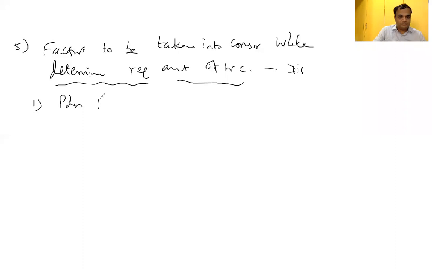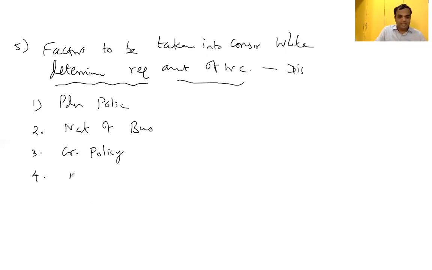production policy. The company's production policy we have to identify. Whether single shift or double shift, accordingly the requirement of working capital is going to increase or decrease. Production policy. Nature of the business, because knowledge of the business is important. For that, you should know the nature of the business. Whether they are allowing credit policy or not. We have come across problems with a credit policy of 60 days, 40 days. So what credit policy are they going to follow? Accordingly, the required amount of working capital is going to vary.